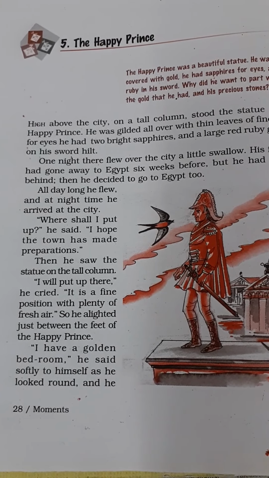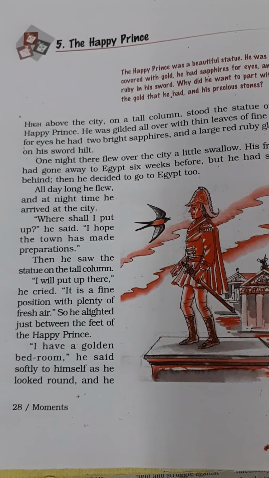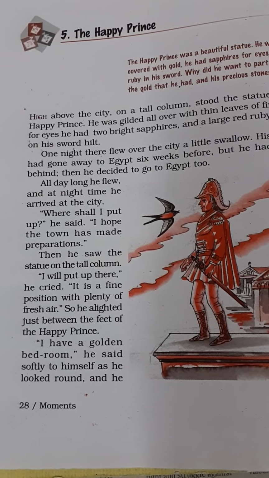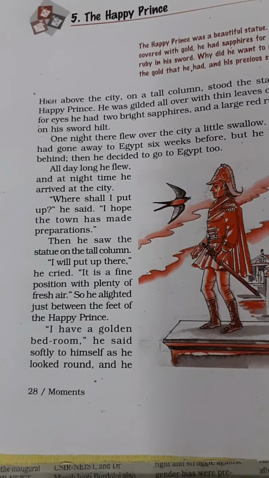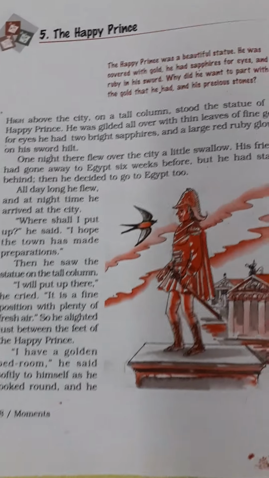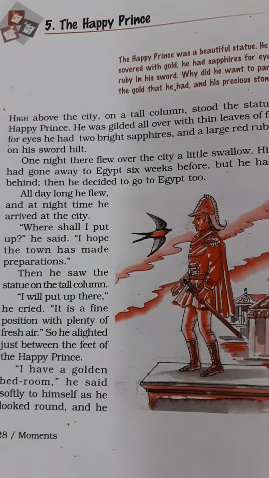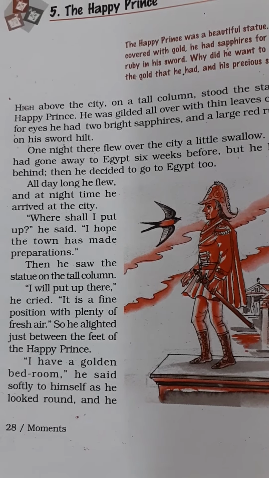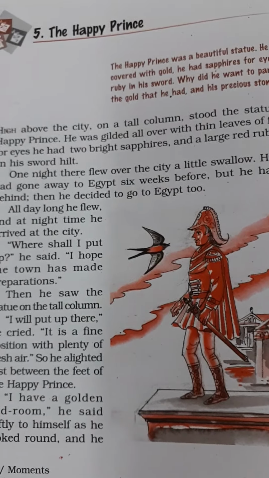The swallow did not agree. Why? Because the swallow said to the Happy Prince that if he would pluck out the other eye, then he would go blind of one eye. But still, the Happy Prince convinced the swallow to take the sapphire. So finally, the swallow flew with the sapphire and entered into the garret, that is the small room, and placed the sapphire on the table, and then came back.